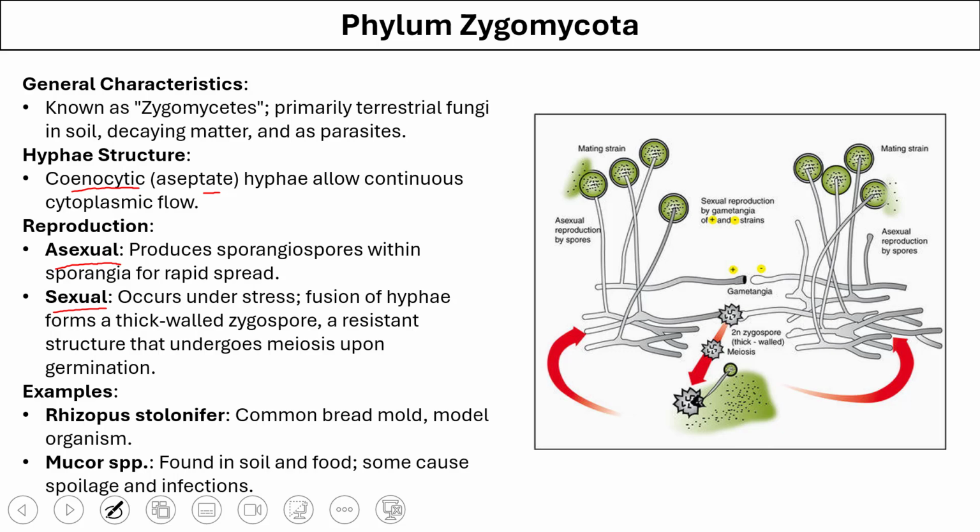In asexual reproduction, the fungi produces spores through the process of mitosis. And in sexual reproduction, there is the formation of zygospores, which are resistant structures that undergo meiosis and then germinate. The common examples of this category of fungi are the common mold that we see on the bread, or Mucor, which are present in soil and food and can also cause the spoilage of food.